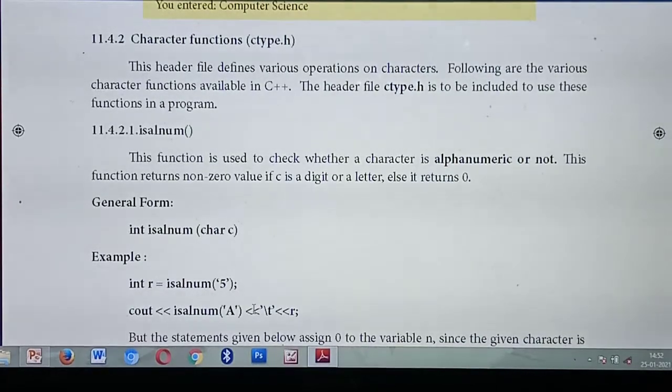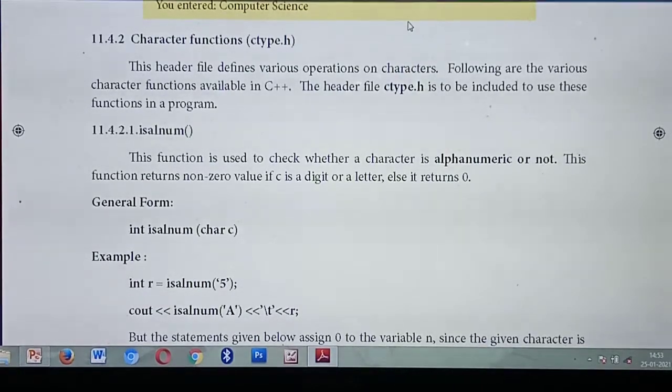Okay. So the next header file is ctype.h. Until now we have studied input output functions. Now we are going to study character functions. All the character functions come under which header file? ctype.h. Here you are going to perform a lot of operations on characters, not numbers. A lot of character functions are available in C++. If you need to include some character function, you should include ctype.h.